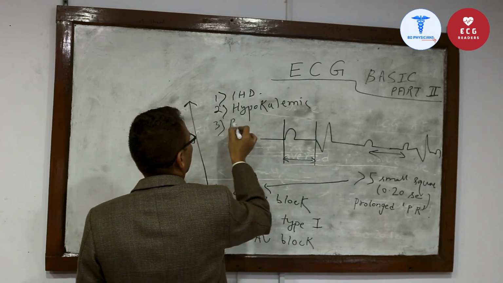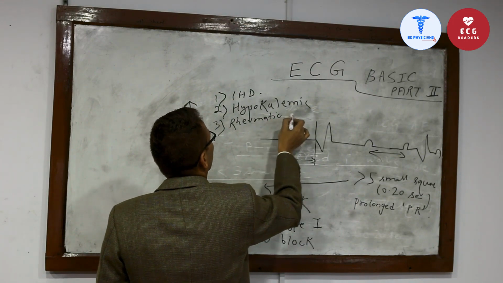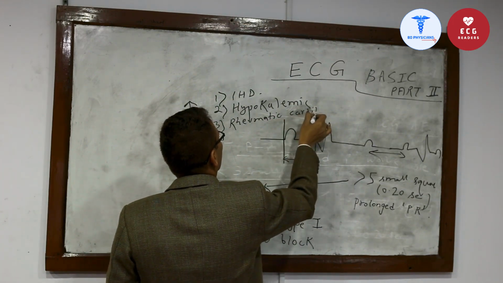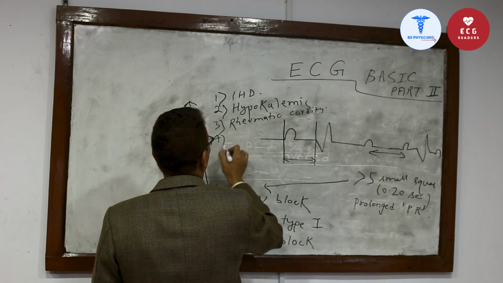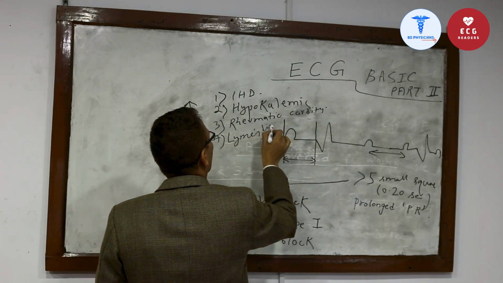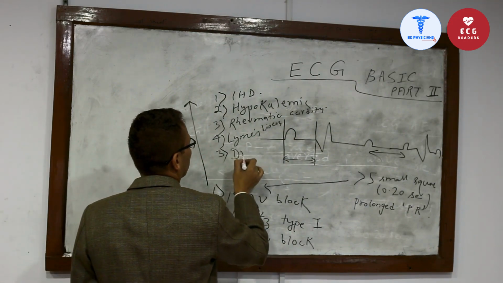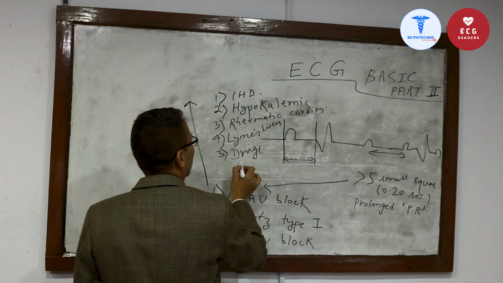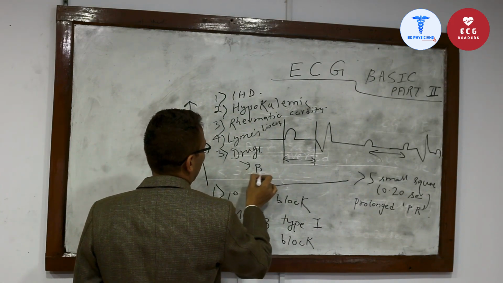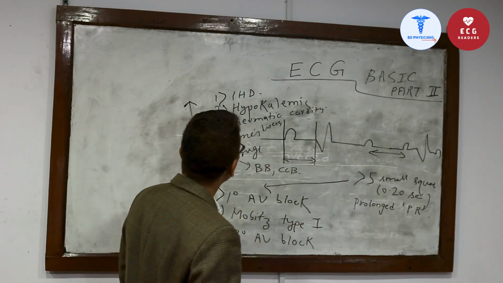Rheumatic carditis. Lyme's disease. Drugs like beta blocker, rate limiting calcium channel blocker. This may also cause first degree heart block.